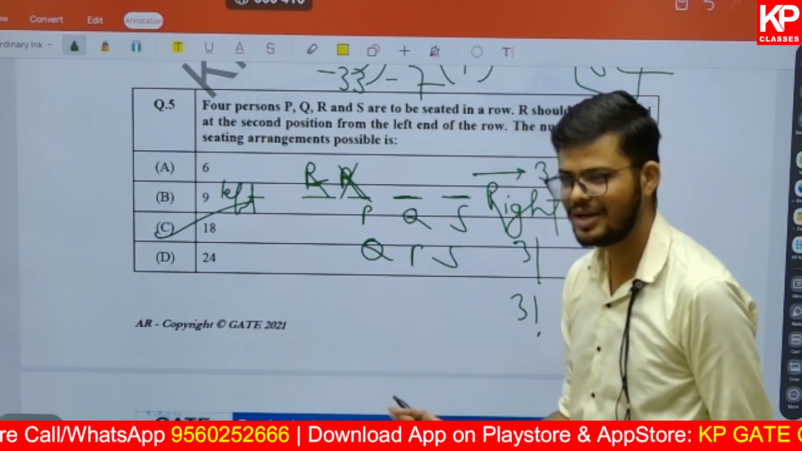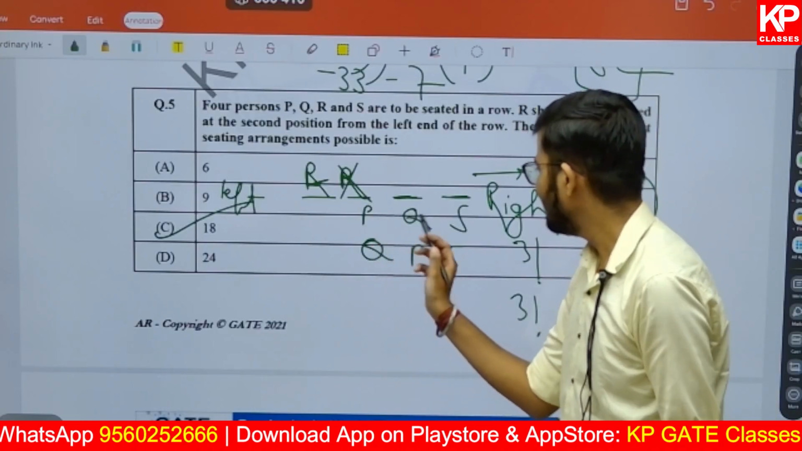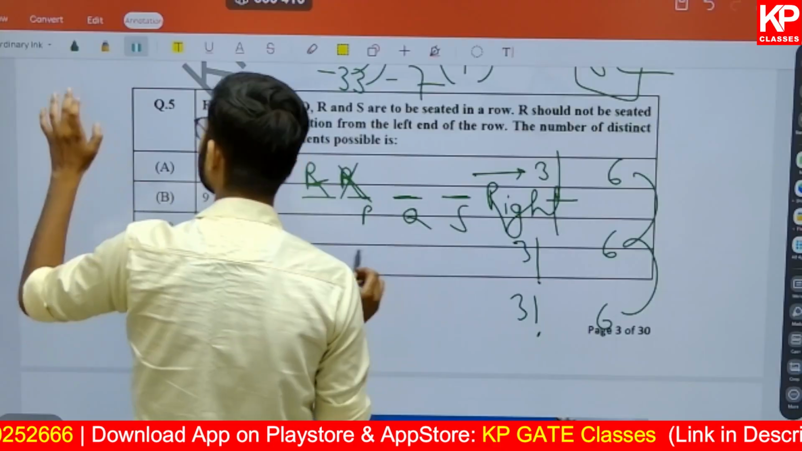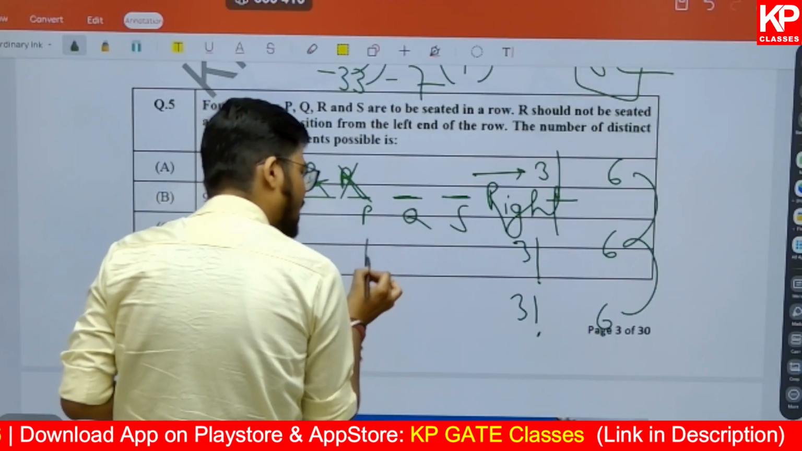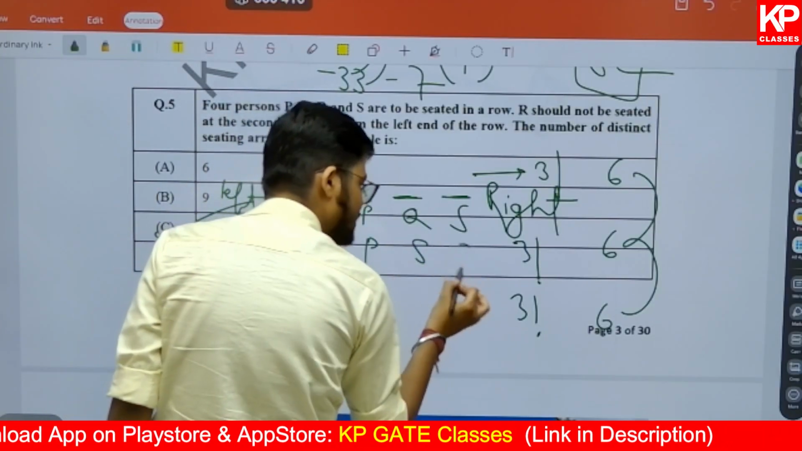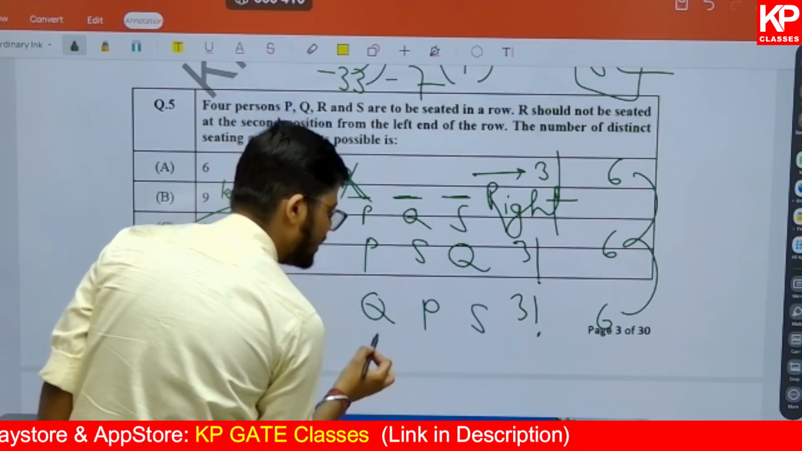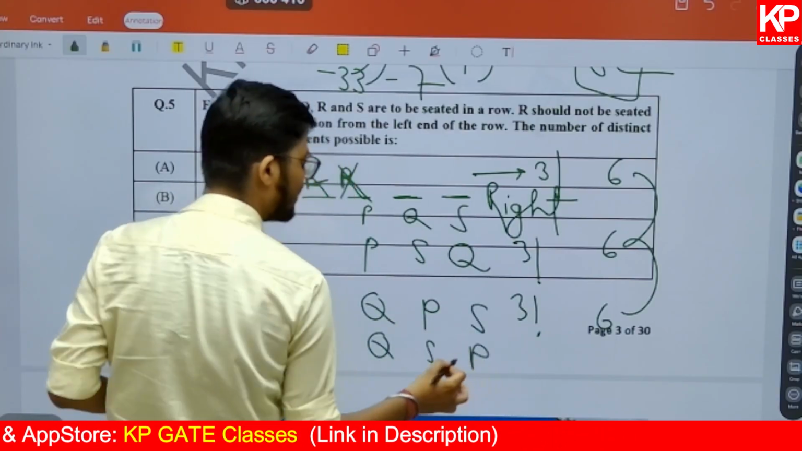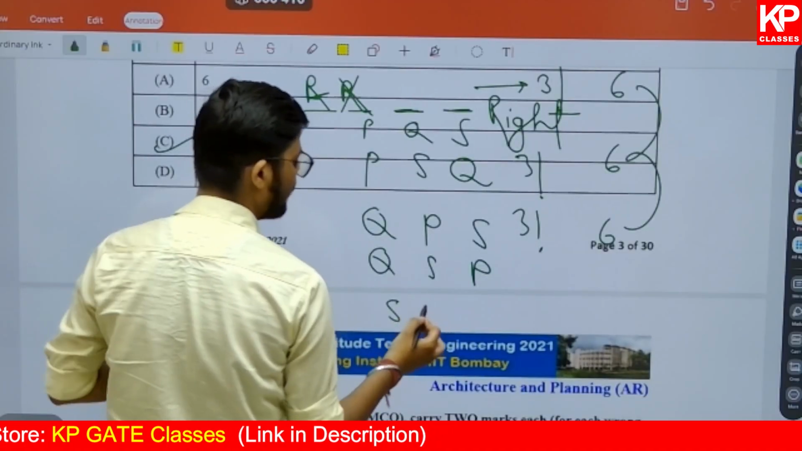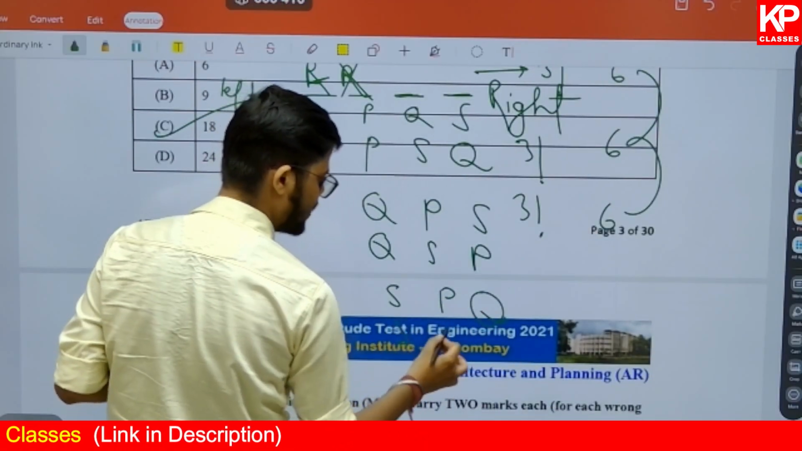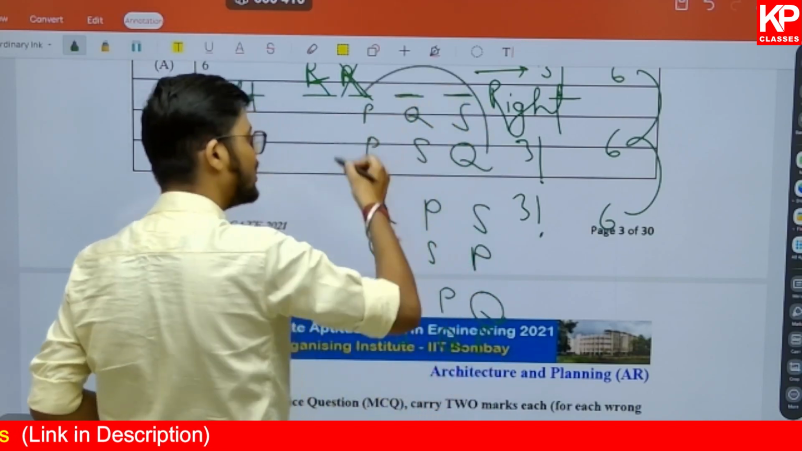I'm just writing it for clarity, right? PQS, or just a second. How many? Total 6 outcomes. Where is this number coming from? One is PQS, the other one will be PSQ. Then after that, keeping Q at the first place, QPS. Then QSP. And then keeping S at the first place, you will get SPQ, and then SQP. All are distinct arrangements.